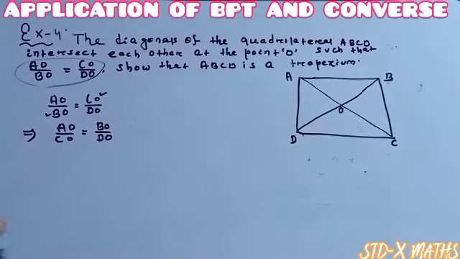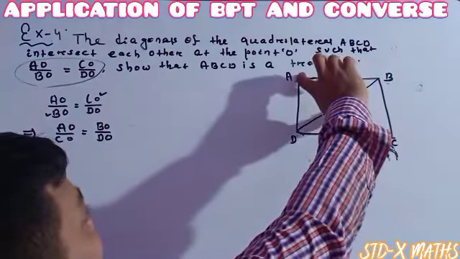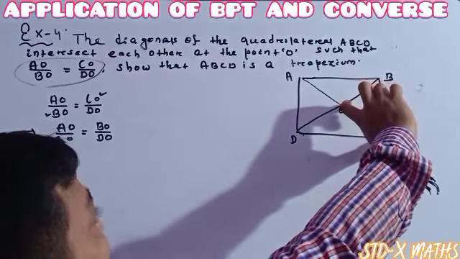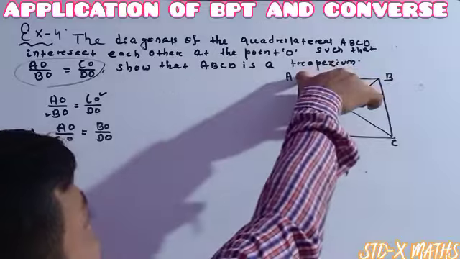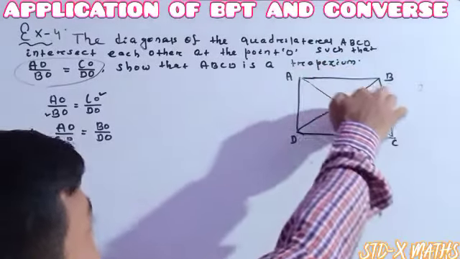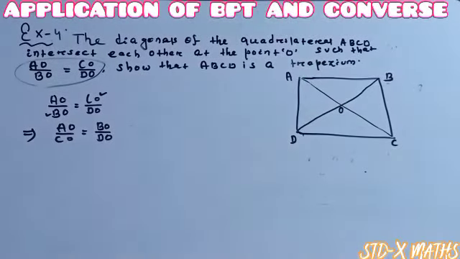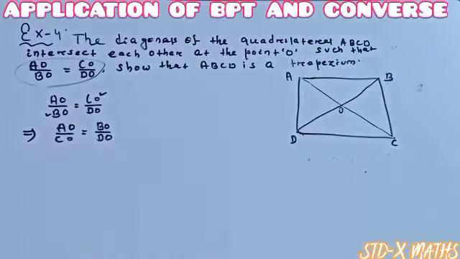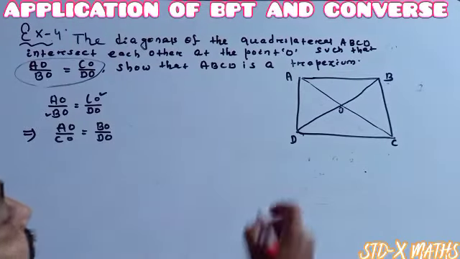Why are we changing this? Because we want to write it in such a way that the two parts become two parts of a single long side. It is the same side AC, and the other one is the same side BD. See how to prove that ABCD is a trapezium. To show that ABCD is a trapezium, only one thing will be required.